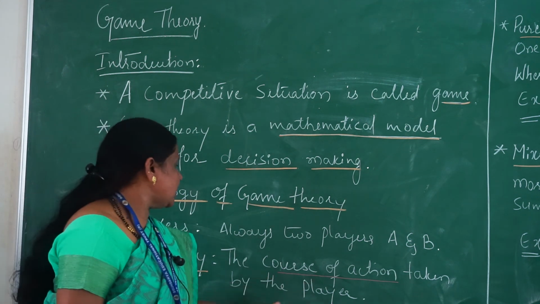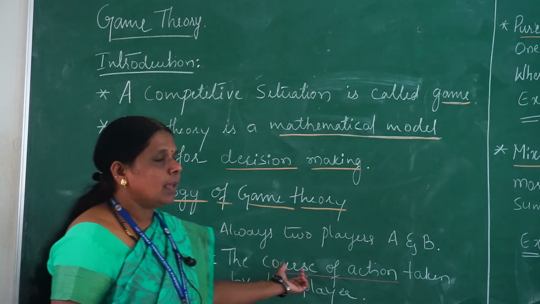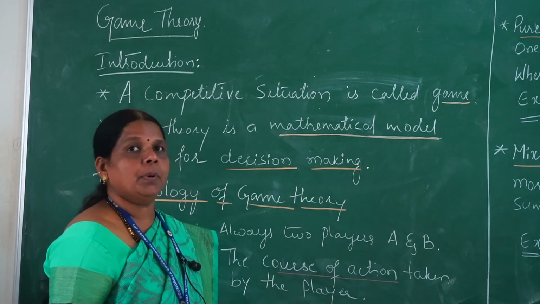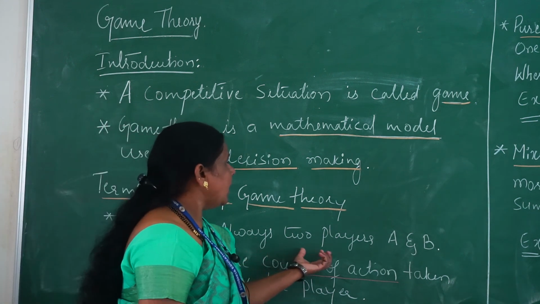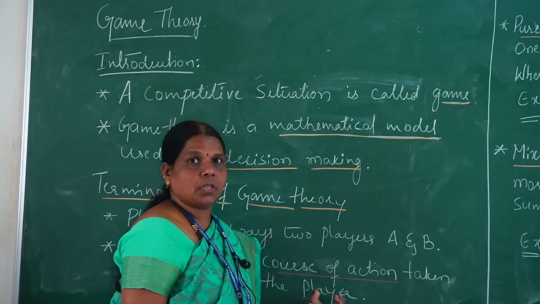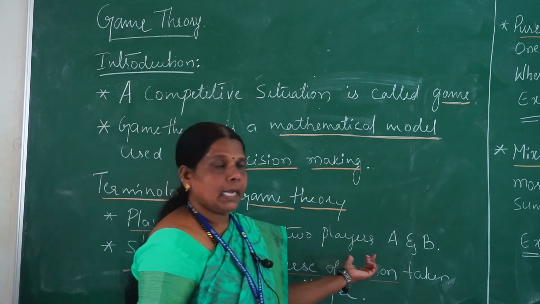The course of action taken by the player is called a strategy. There are several strategies to develop a business or a game, evaluated by a course of action, and the course of action is considered a strategy for playing the game.